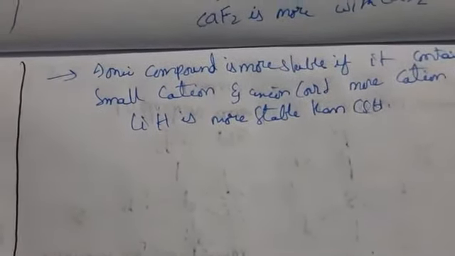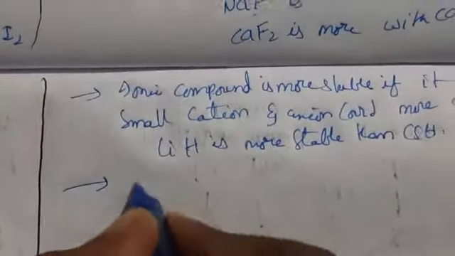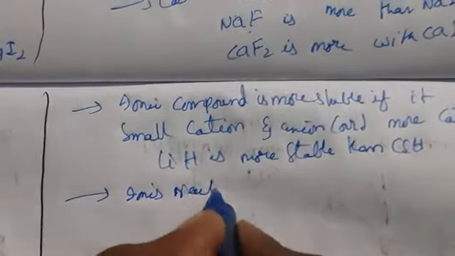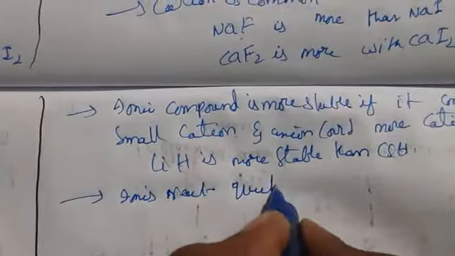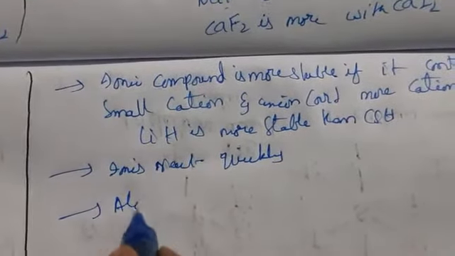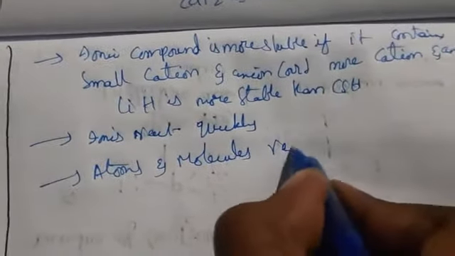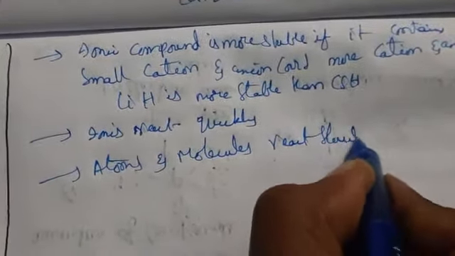For example, LiH is more stable than CsH. And also I have explained the electrical conductivity of ionic compounds. Why is it a good conductor of electricity in molten and aqueous solution? Due to the presence of free ions, we can say. So ions react quickly, atoms react quickly, molecules react very slowly. What can we say here in these ionic compounds? Ions react quickly. Coming to atoms and molecules, they react slowly.